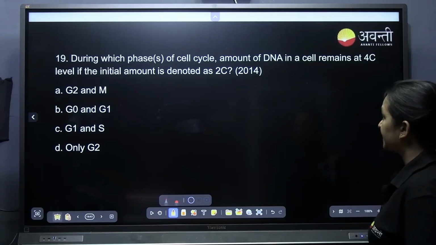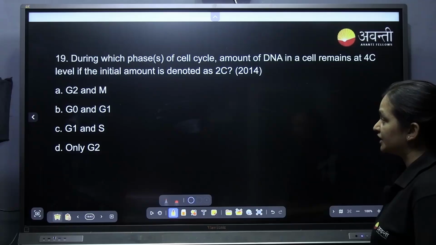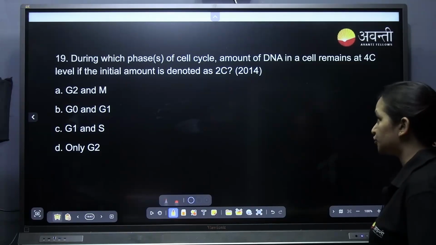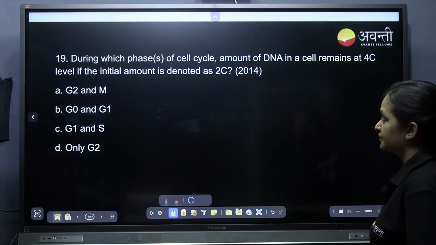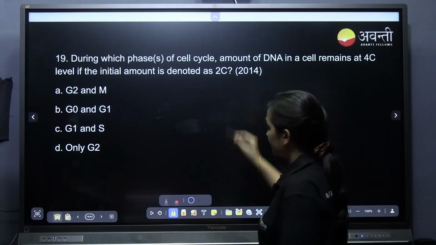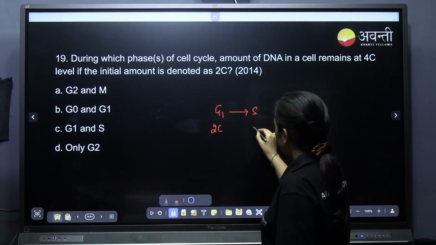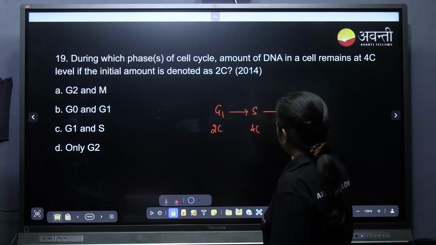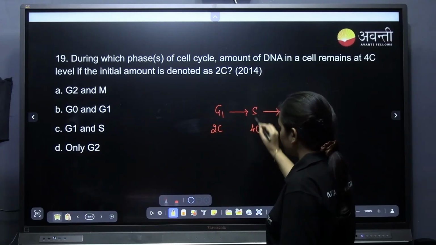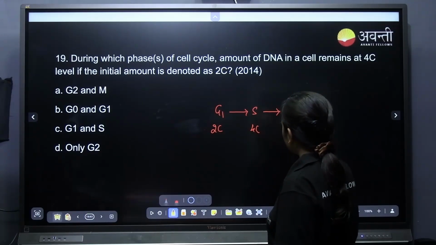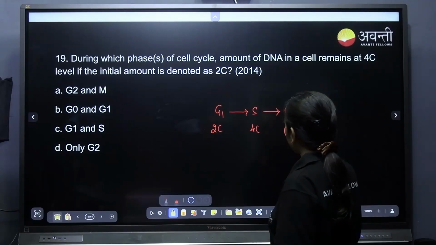During which phase of the cell cycle does the amount of DNA in the cell remain at 4C level if the initial amount is denoted as 2C? Tell me. In G1 it will be 2C, in S it will become 4C, and especially in G2 it will be 4C.